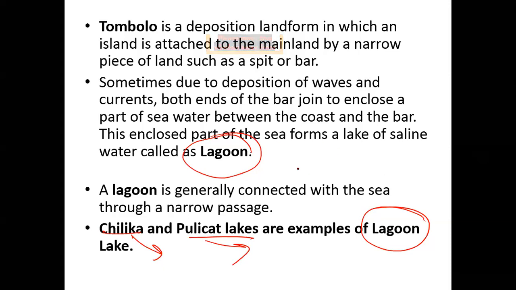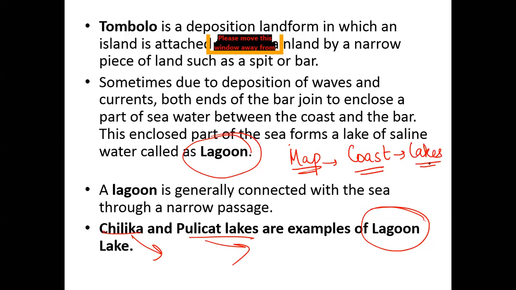So your homework for today is map marking. Today you have to go and see your map of India, and in your map of India you have to observe the coast. You have to simply observe the coast, and tell me what the important lakes on the coastal areas are, both on the east as well as the west region. Over time, when we do other topics, we will start studying wetlands and how these coastal areas are important for conservation programs.